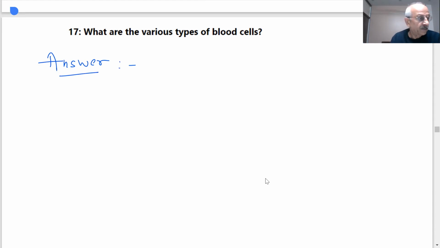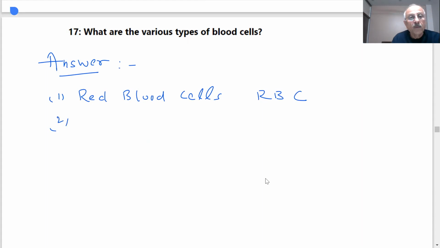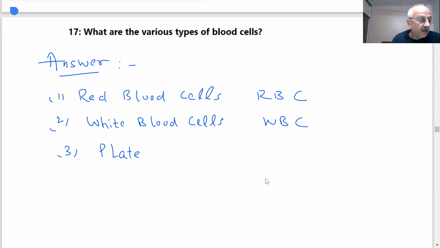Red blood cells, white blood cells, and the third are platelets.